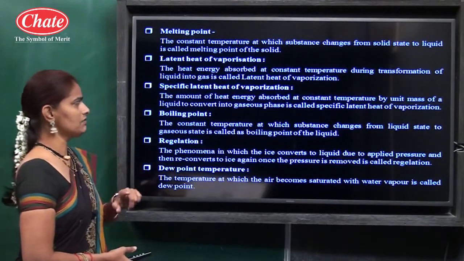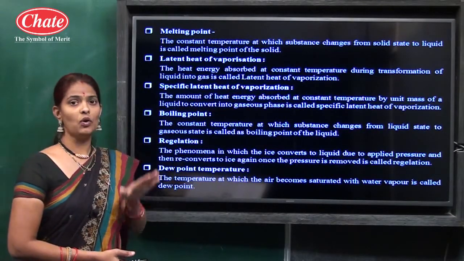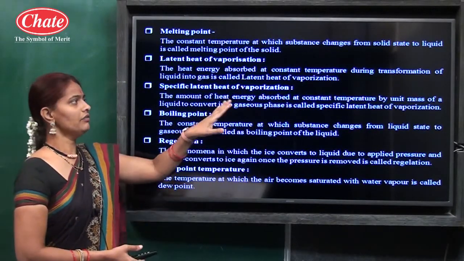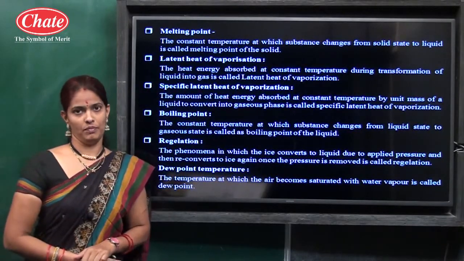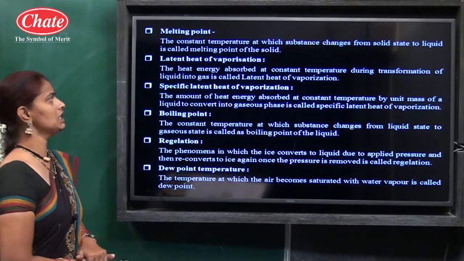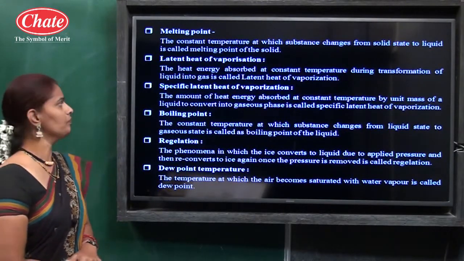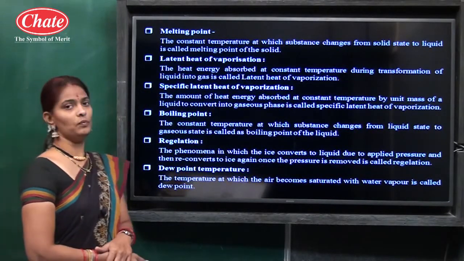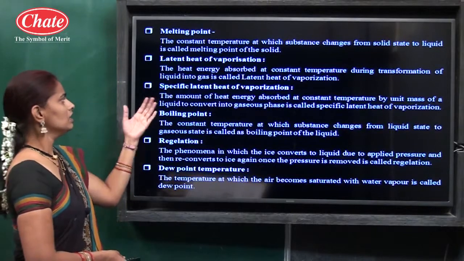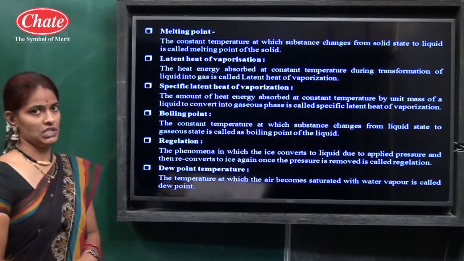So the definition is: heat energy absorbed at constant temperature during transformation of liquid into gas is known as latent heat of vaporization.